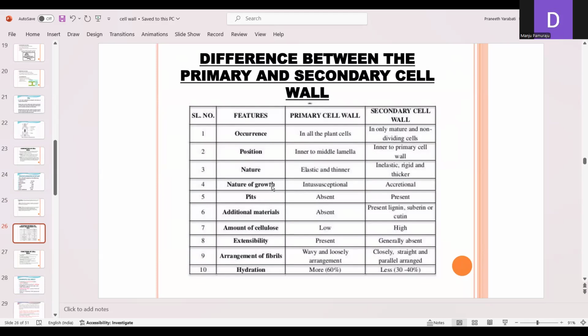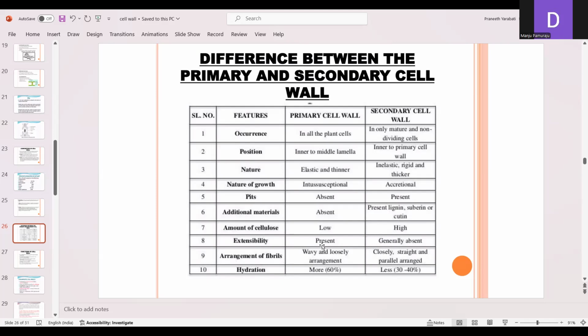Next, the nature of growth is by intussusception in the primary wall, and accretional in the secondary wall, that is, deposition of material takes place. Pits are absent in the primary wall and present in the secondary wall. Additional materials are absent in the primary wall, while lignin, suberin and cutin are present in the secondary wall, which may vary based on the cell type. The amount of cellulose is low in the primary cell wall and high in the secondary cell wall.